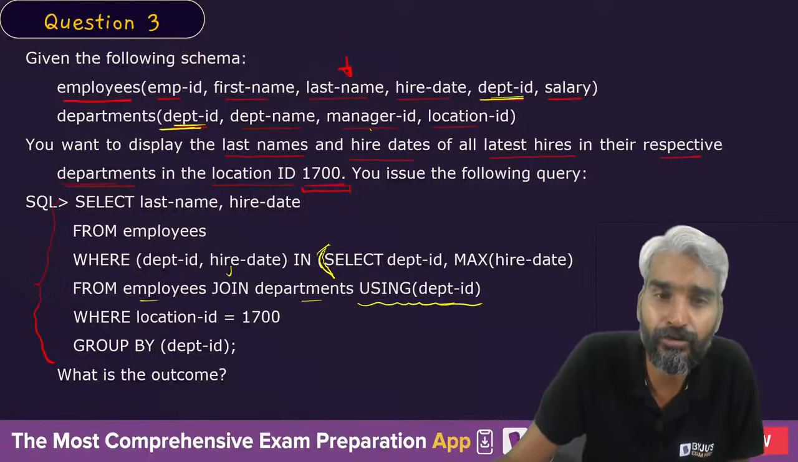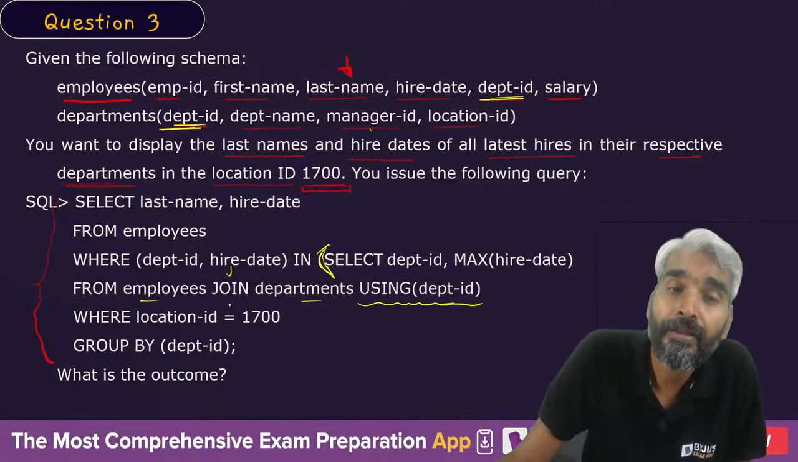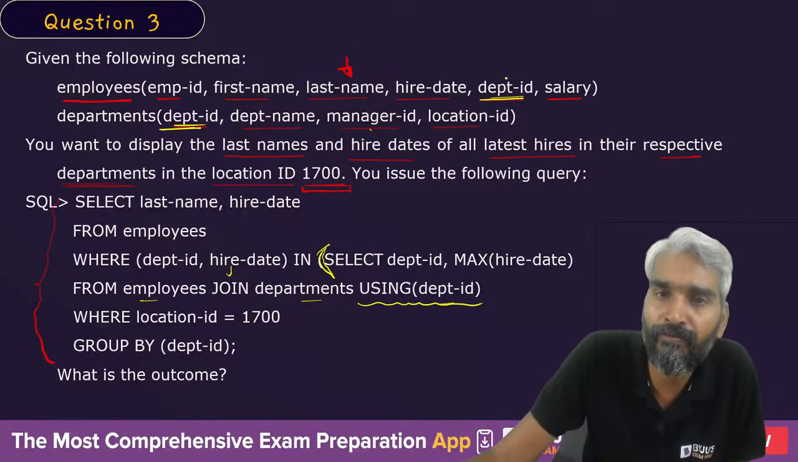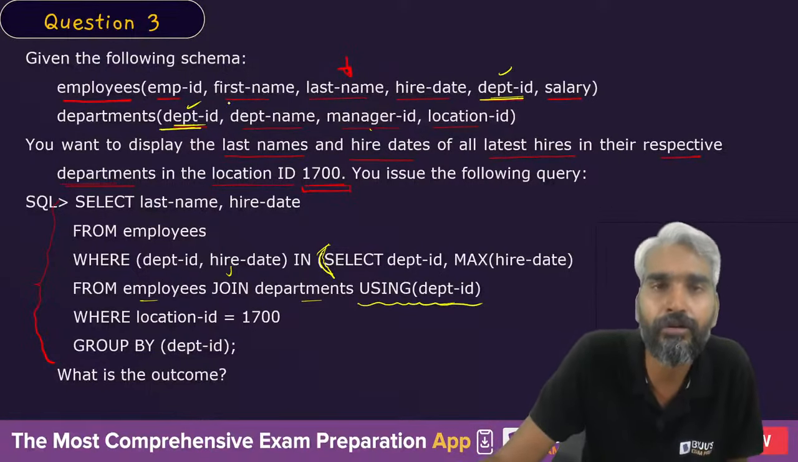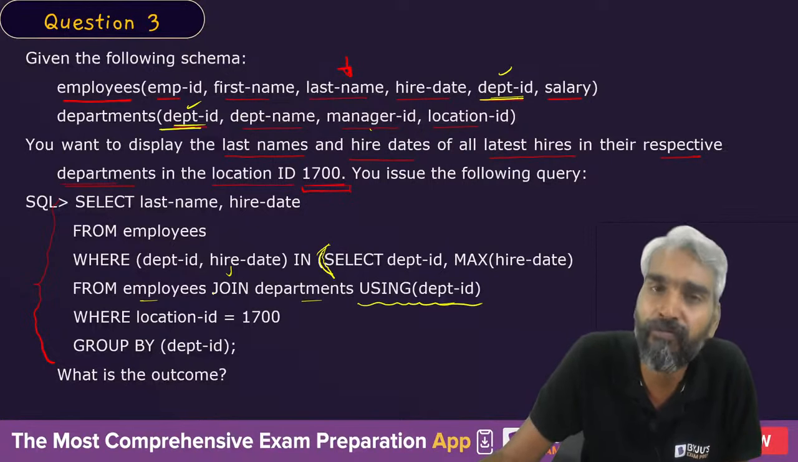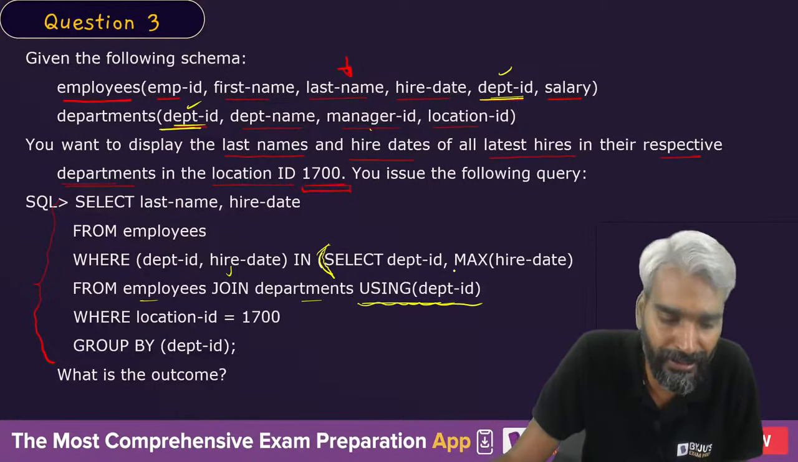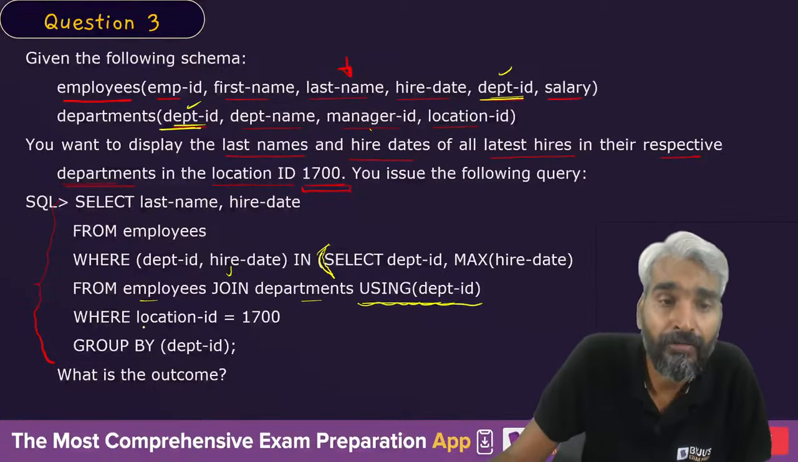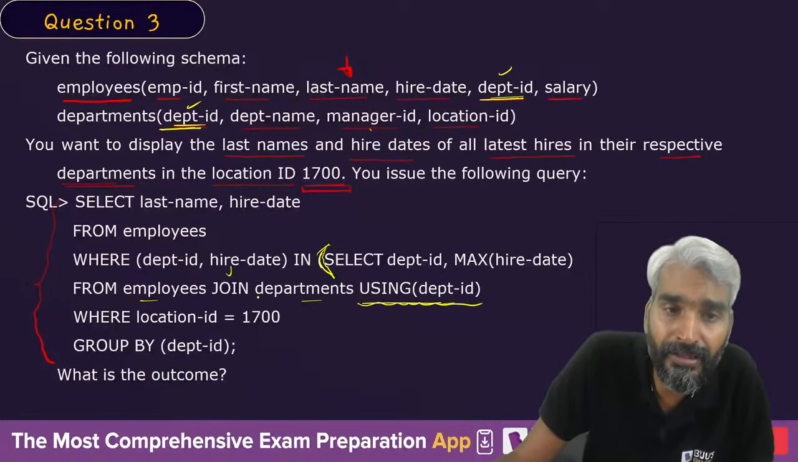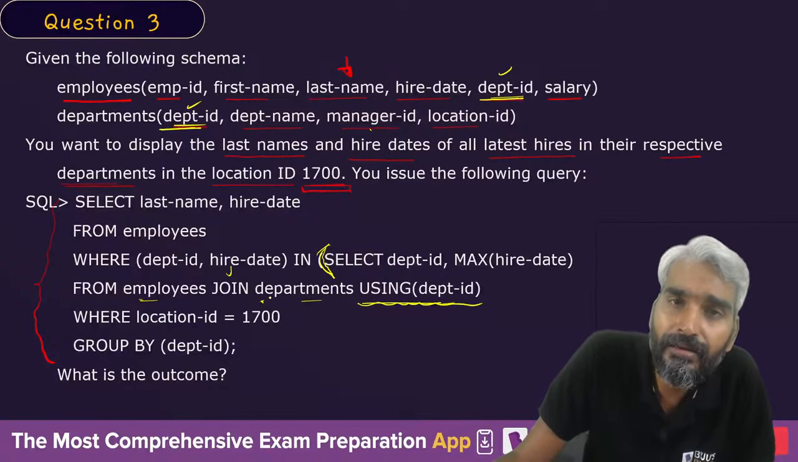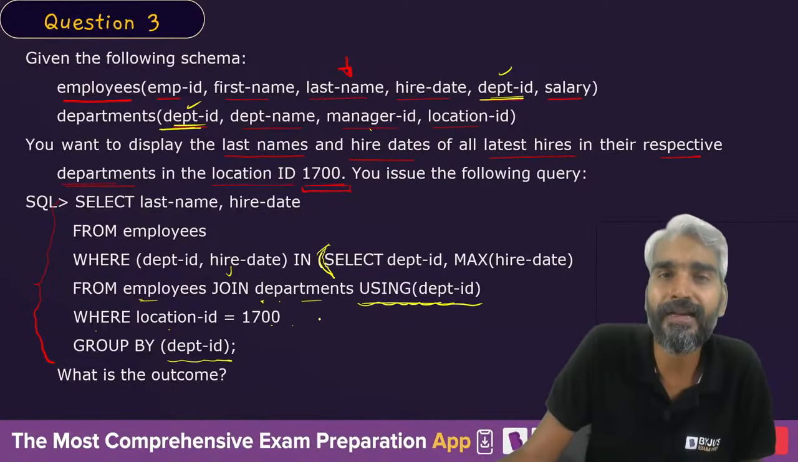So even if you don't write this using department ID, natural join, you need to understand the natural join. If he is not writing natural join, then he is using what? By default, natural join will be performed based on the equality condition on the common attribute. So it is saying perform the join operation using department ID. We understand this concept. Now you need to perform this join operation, and in this join operation, wherever location ID is 1700, based on the department ID.